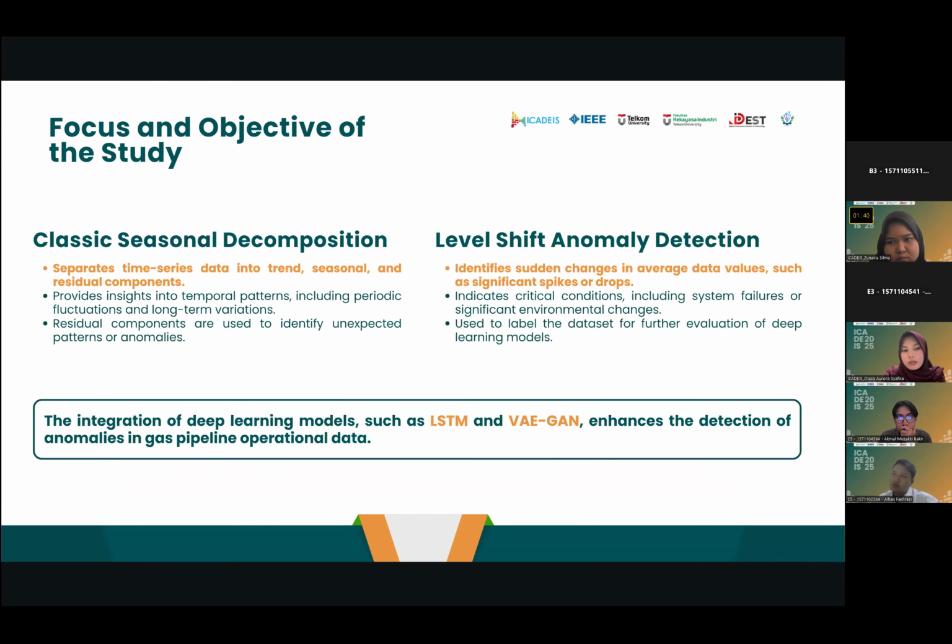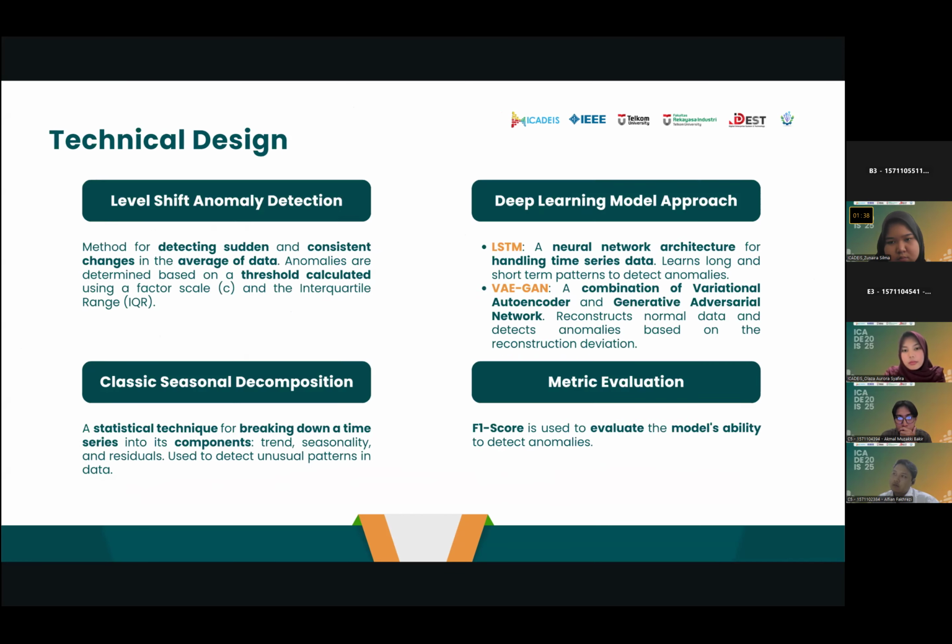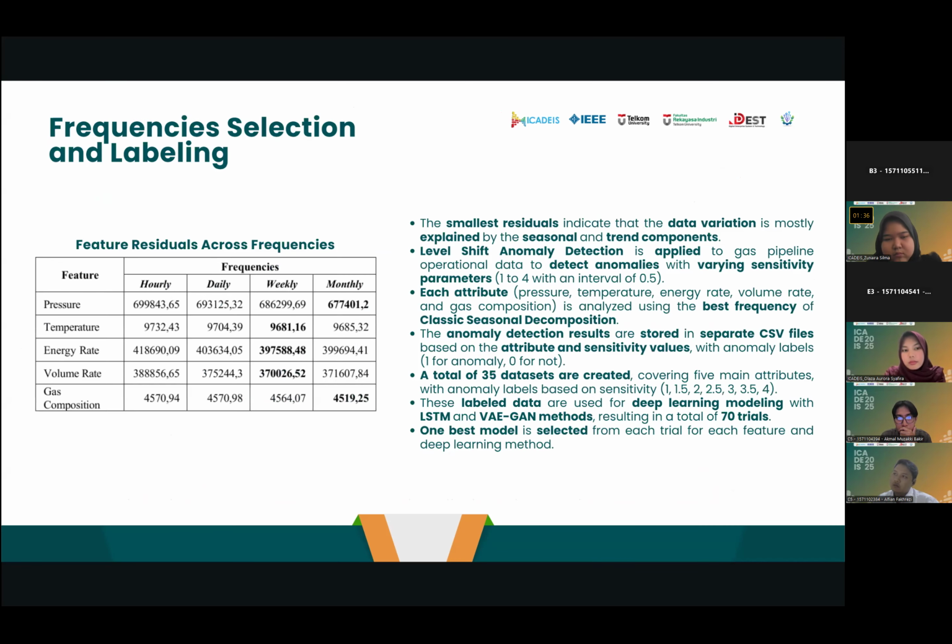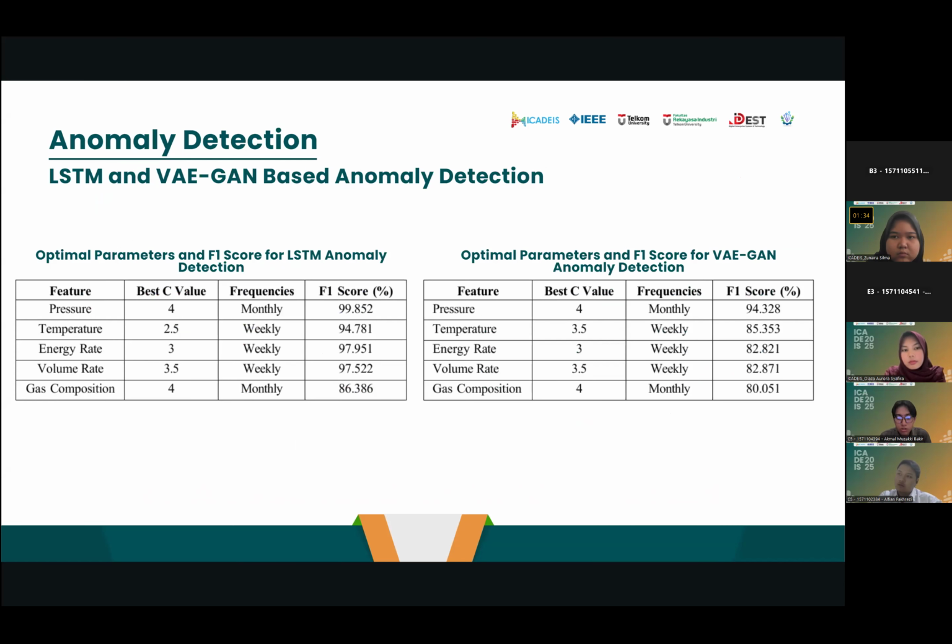Okay. Let me clarify your question. The question is, LSTM performs better than VIGAN. Why does LSTM improve our research, right? Yeah. Okay. Thank you for your question. Maybe I will clarify a little.